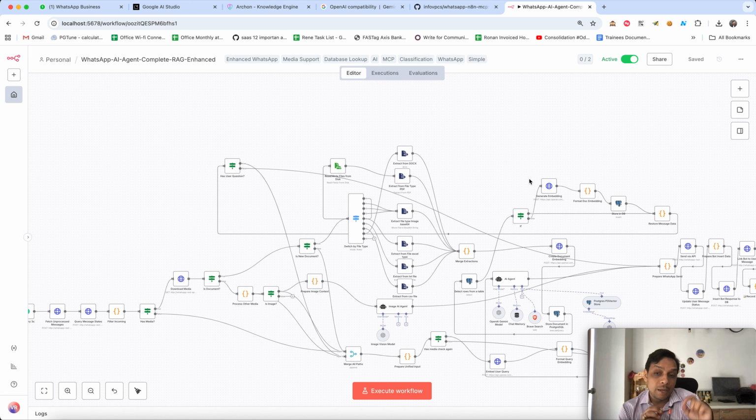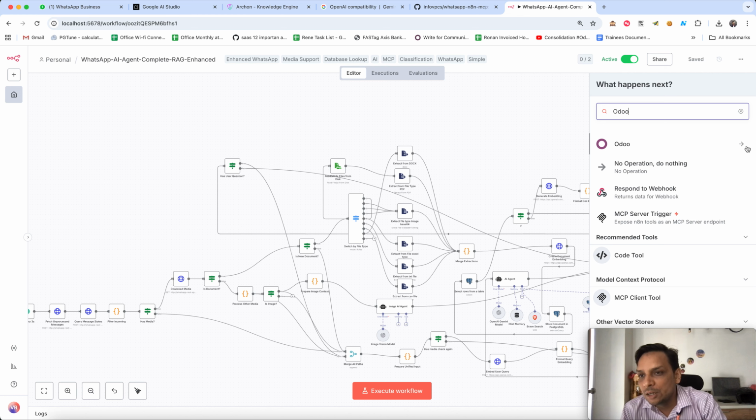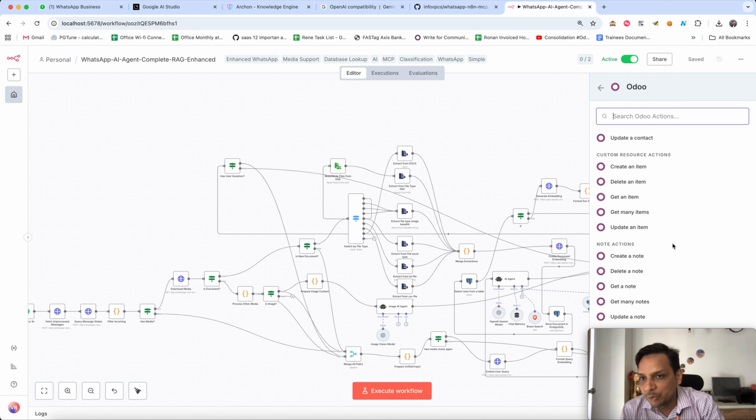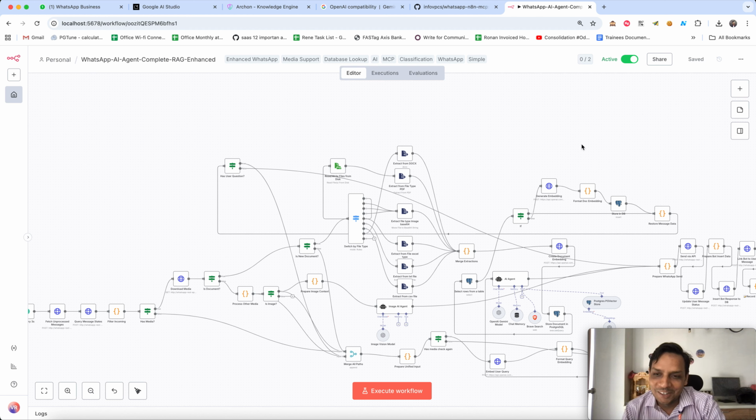My next target is to scale this workflow to link with the Odoo-specific node also, because you see the Odoo nodes are already available to connect inside the N8N workflow. So I can easily connect an Odoo project, and I can scale this particular agent in much more detail.